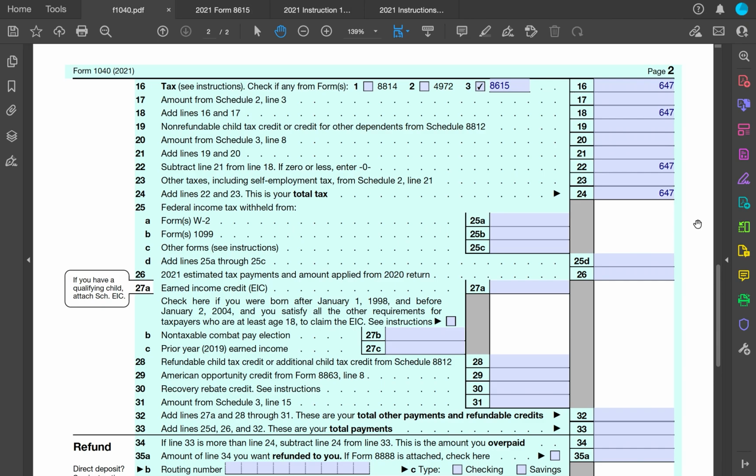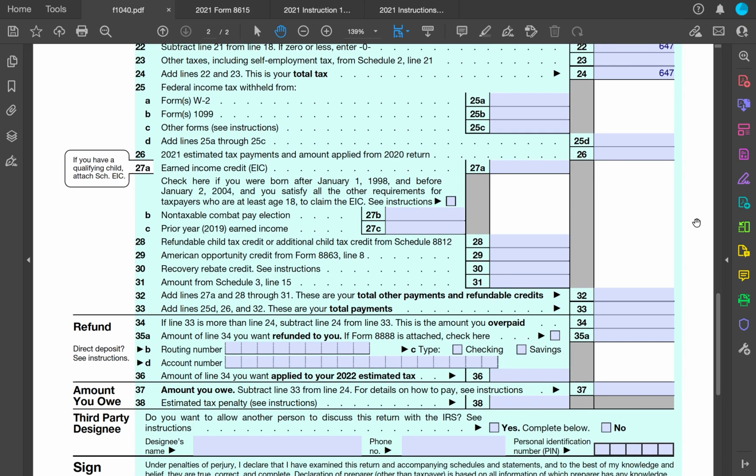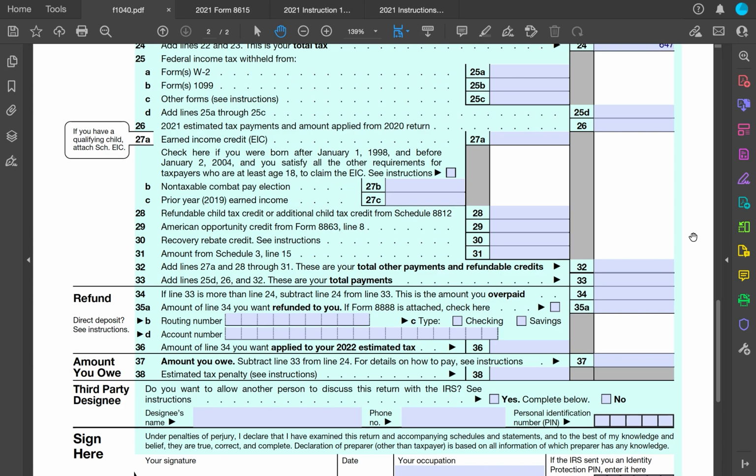We're not told anything about any kind of withholdings, so we assume that all these numbers are going to be zero, right? He has no W-2 withholdings, no 1099 withholdings. In reality, he probably would have had W-2 withholdings and 1099. We just weren't given that information. So as we scroll down, going through these, there's no combat pays, there's no refund credits. He has 0 total payments. Right? Since there is no total payments and there's a tax due, he's not going to get a refund. He's going to end up owing